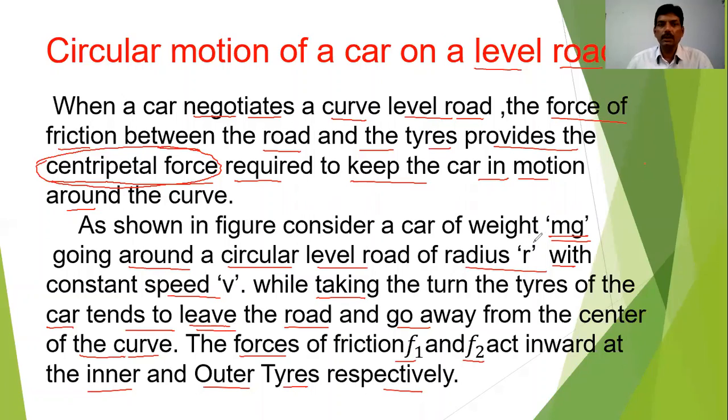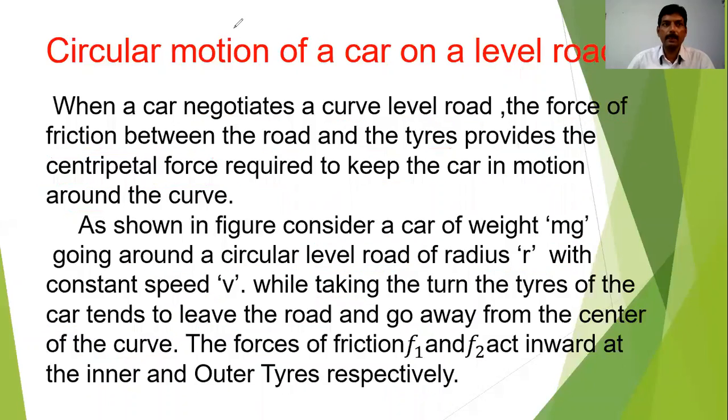So dear student, here we have considered that the car is going around a circular level road. But first of all, we will consider the case of what happens when the car is moving on a level road. This is the circular level road, you can say. Okay, so let us proceed with that first. Let us consider a level road, and the car is stationary.